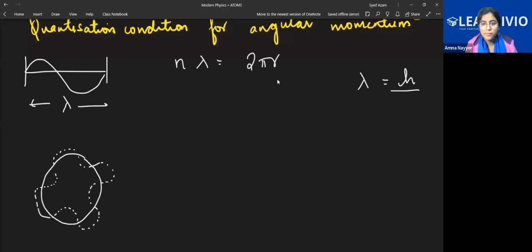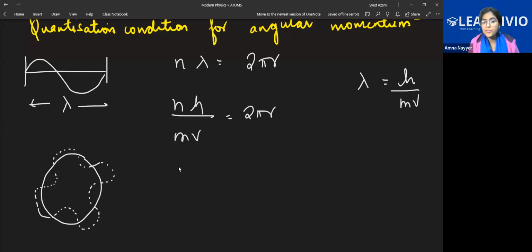H is right. H by what? mv. Right, h by mv. So if we put in the value here, n h by mv will be equal to 2 pi r.